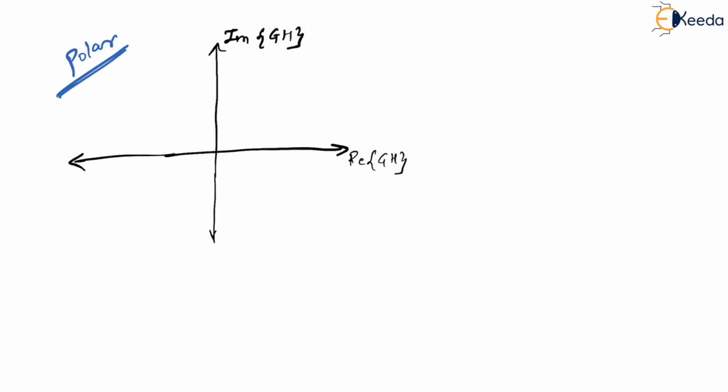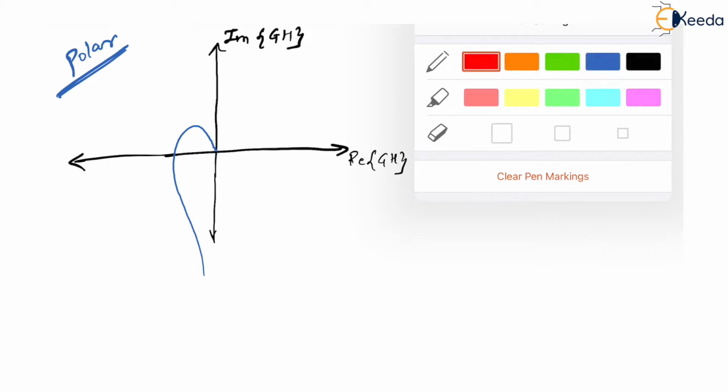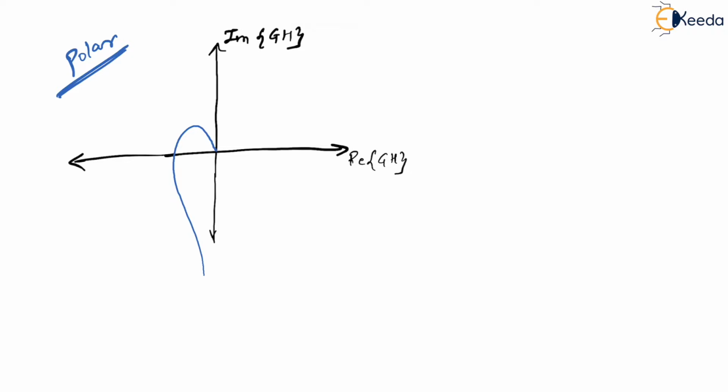Polar plot, right? Let me have a polar plot which starts like this and it comes here. Okay, what I will do is, let me just mark -1 point here. Let me have one more polar plot like this which comes here. So let me call this one as 1 and this one as the second plot, right? Now let me have a third one which goes exactly through the center.